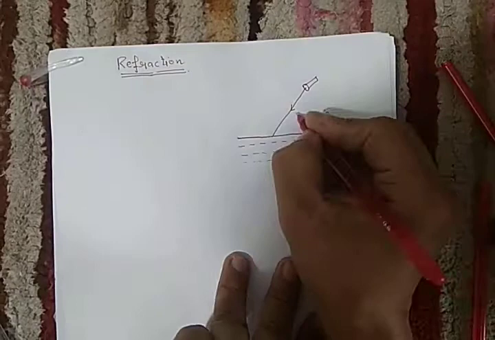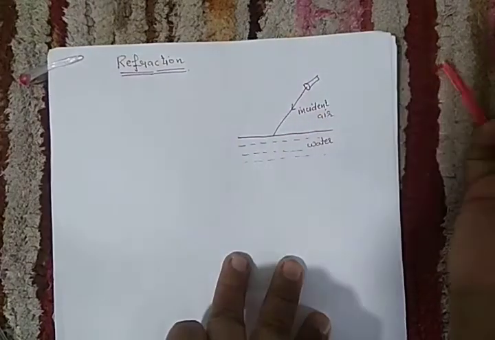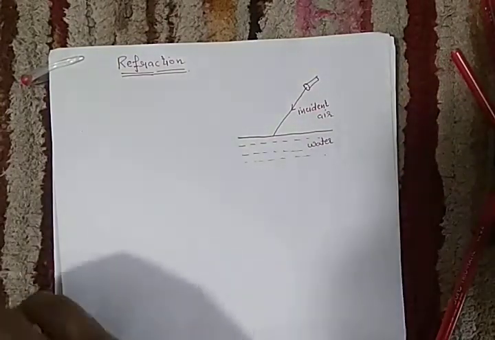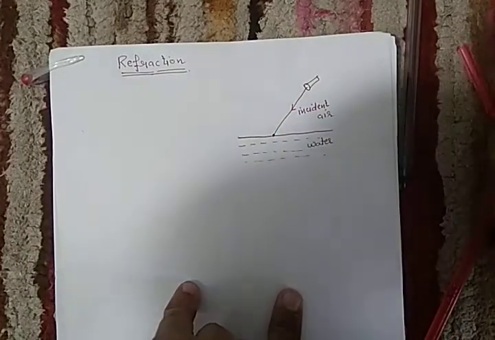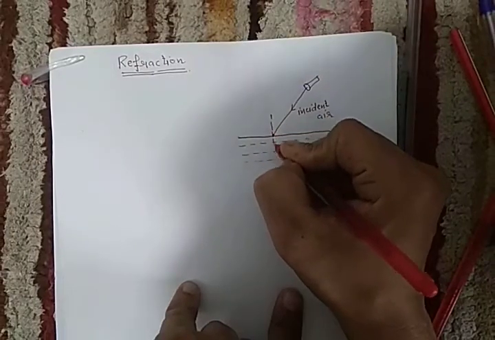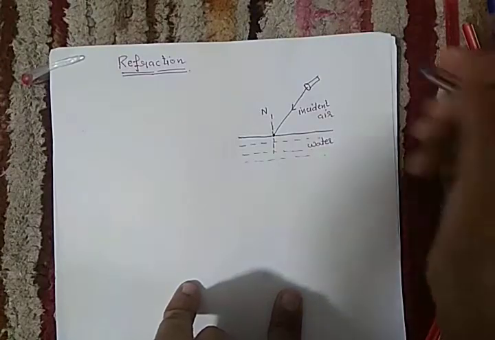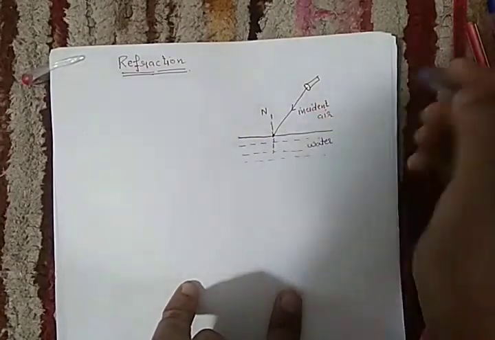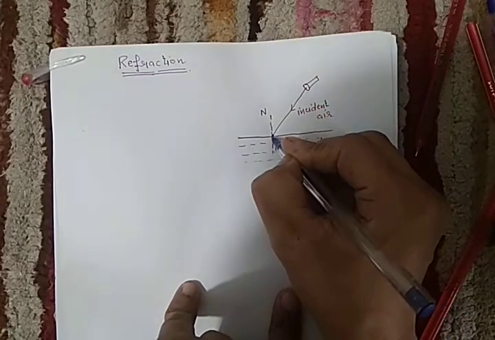I can say this is an incident ray. So when this incident ray hits the surface, what will happen? At the point of incidence, we have to draw a normal. So this is our normal. We know what is the meaning of normal. At the point of incidence, when the ray of light enters the surface, what will happen? It will bend. See, this is the bending.